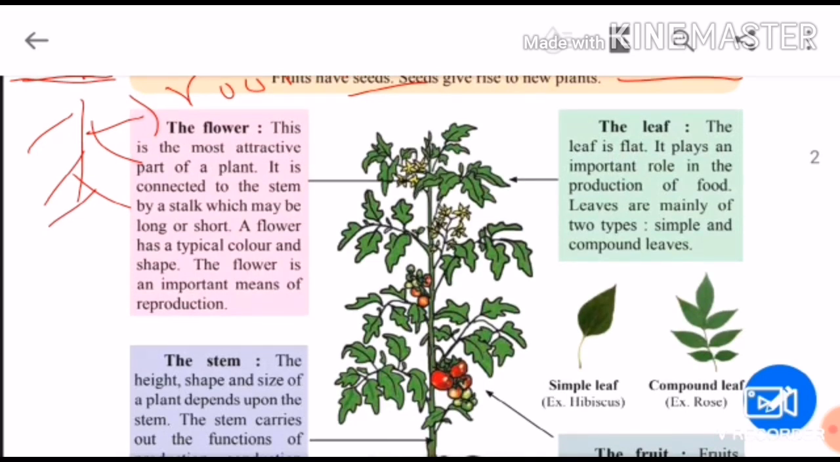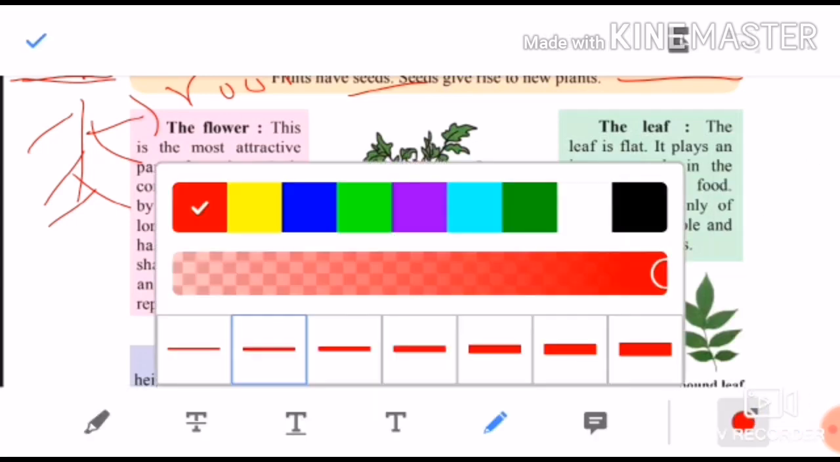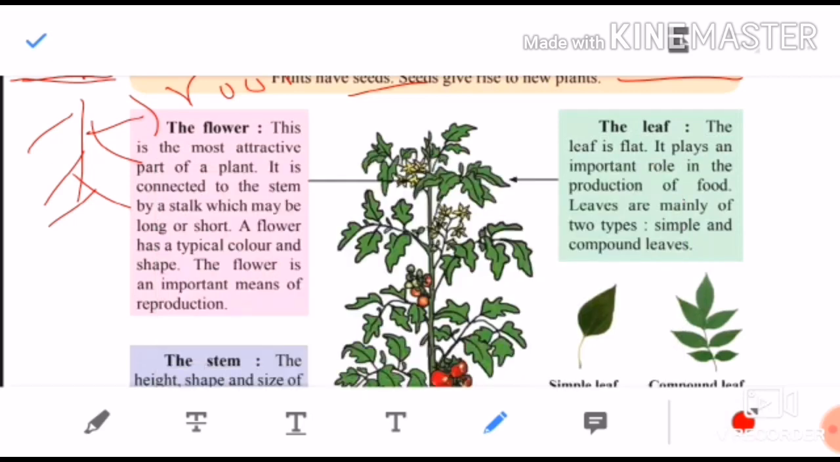The first part is the flower. Children, the flower is the most attractive part of the plant, isn't it? On any plant, if you see a flower, your attention goes to it immediately. That is why the flower is called the attractive part of a plant. It is connected to the stem by a stalk. Suppose this is a flower, it is connected to the stem by this green part called a stalk, which may be long or short.